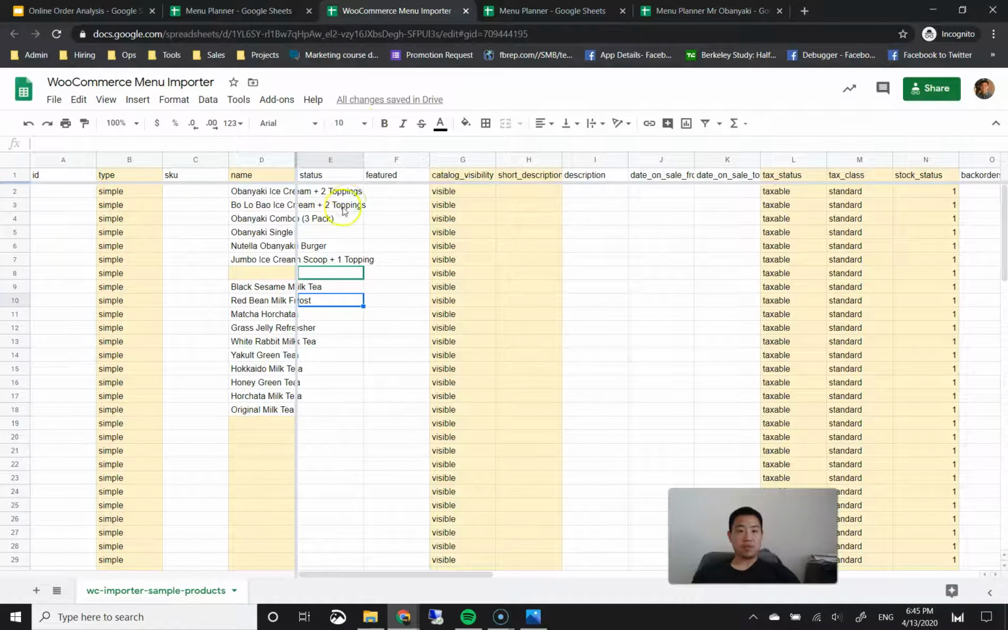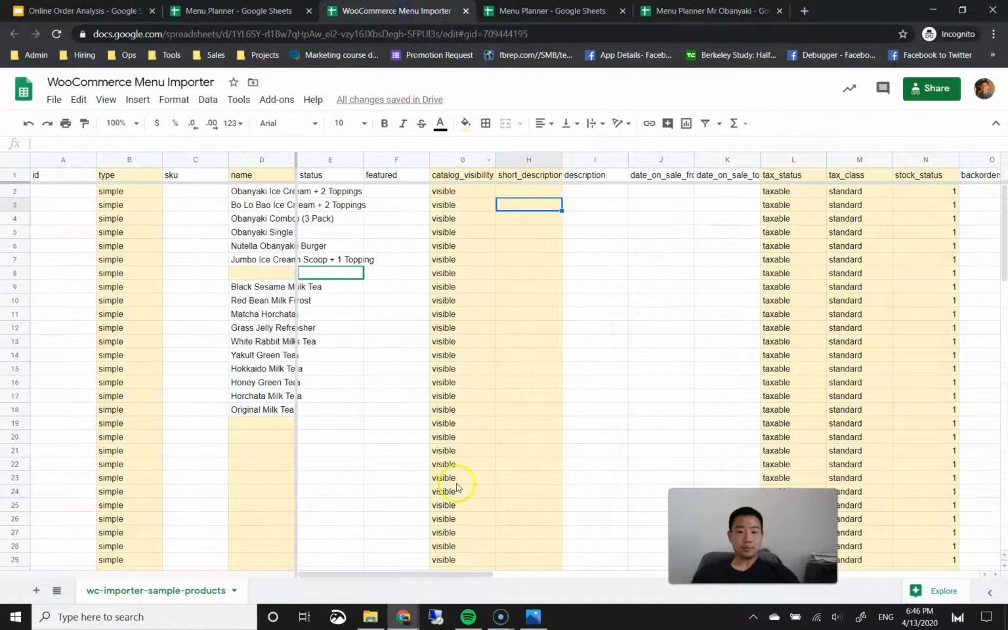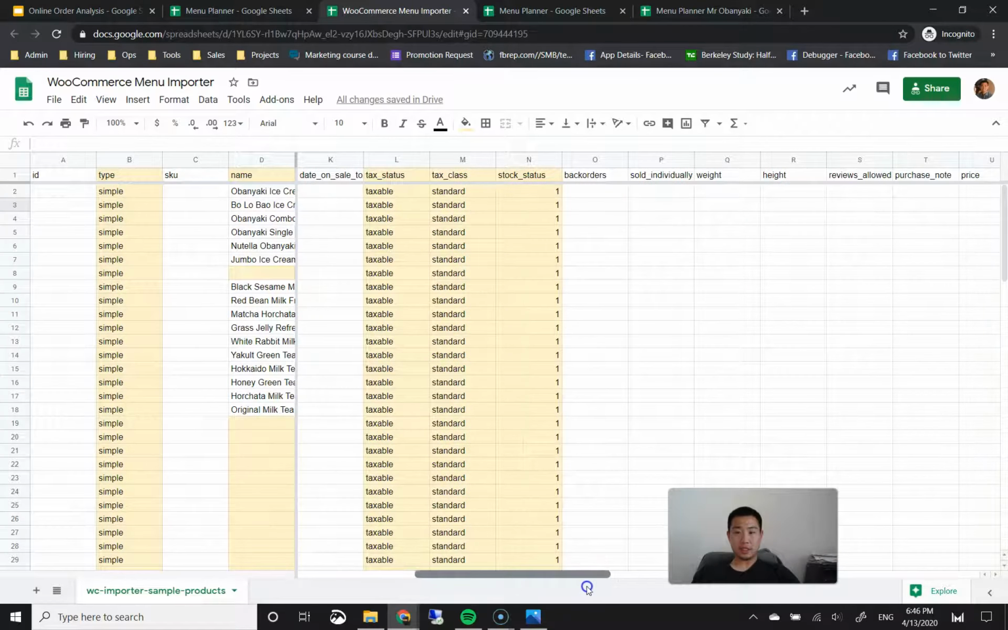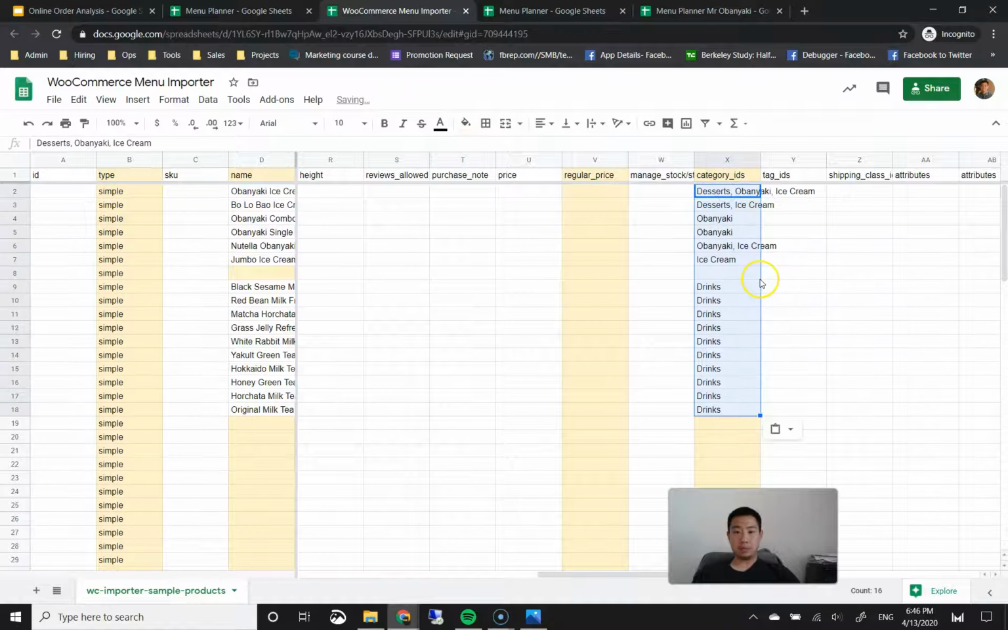Okay. One thing I forgot to mention when I first opened this file is that I highlighted in yellow all the columns that are necessary in order for you to import these menu items without any issues, so that once you do import these menu items, they're immediately available to add to the order and purchasable as well. Okay. The next thing you want to add are categories. So I'm going to go ahead and add all of these categories here. I'm going to scroll over to the right till I see a little yellow column that says category IDs. Then I'm going to go ahead and paste those here.